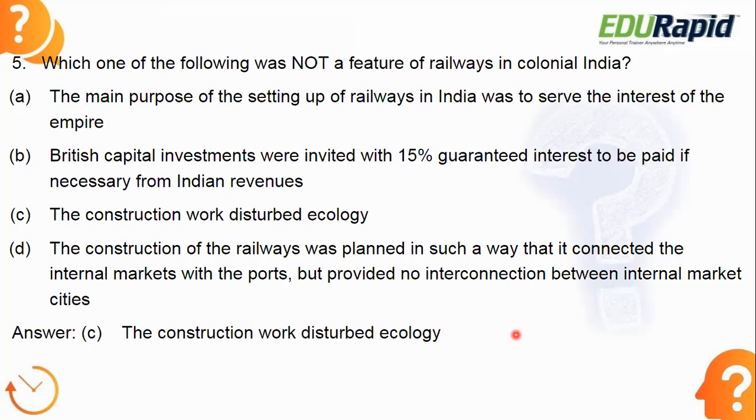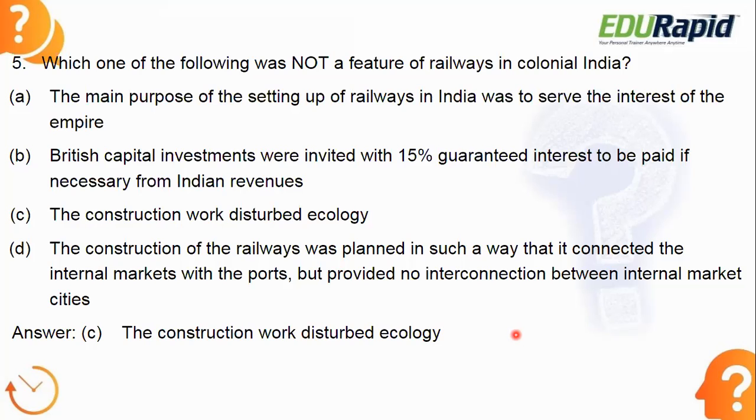In A, the main purpose of setting up railways in India was to serve the interest of the empire. Which empire? British Empire. So colonial empire. That's obviously true. So that's why they came up with the railway system in India, railway networks in India. That is to serve the interest of the British people, not to serve the people of India.